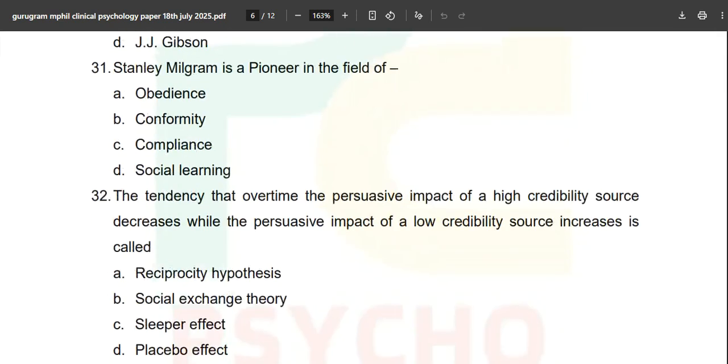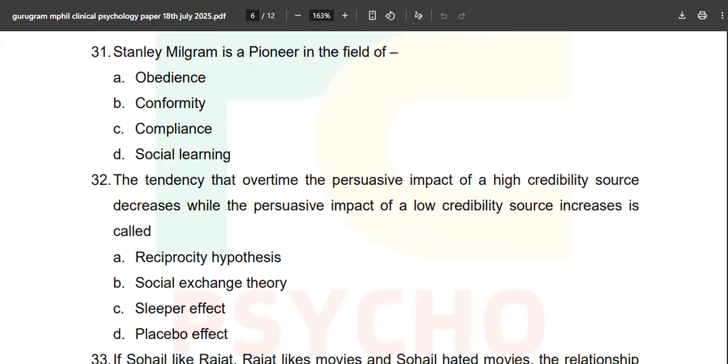Stanley Milgram is a pioneer in the field of obedience, conformity, compliance, and social learning. See, social learning coming into the picture. Albert Bandura is smiling from the sky. Compliance is Robert Cialdini, and conformity is Solomon Asch, Muzafer Sherif. Obedience is Stanley Milgram.